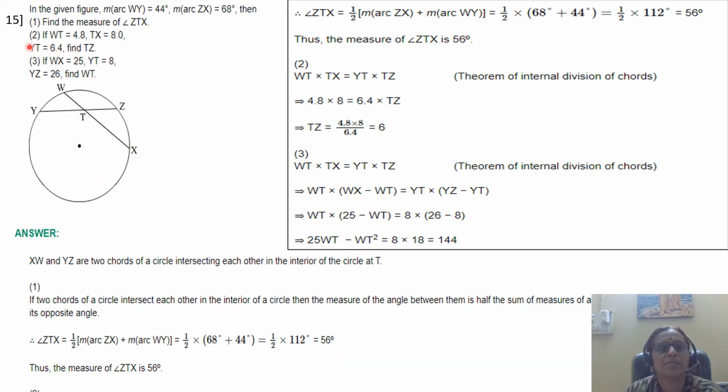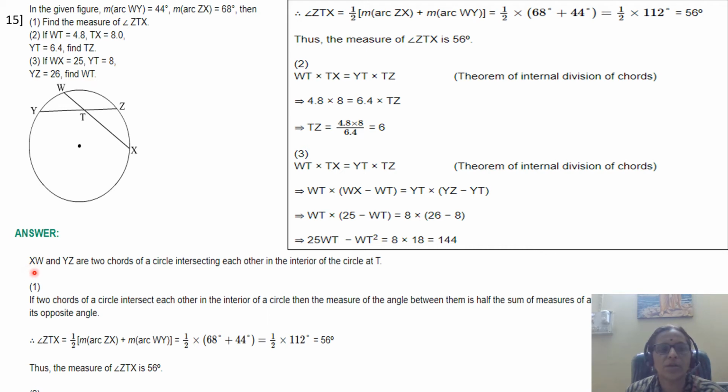Study the 15th example. Measure of arc WY is 44 degrees, measure of arc ZX is 68 degrees. Then find the measure of angle ZTX. If WT is 4.8, TX is 8, then YT is 6.4. Find TZ. Similarly, in the next example, find WT.